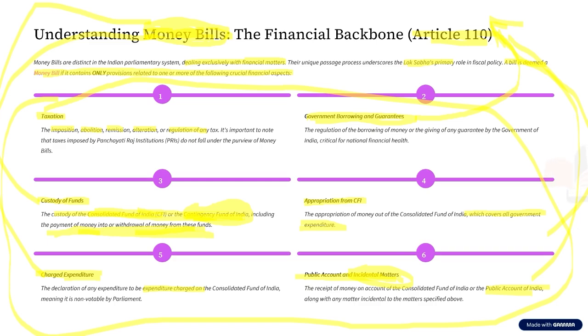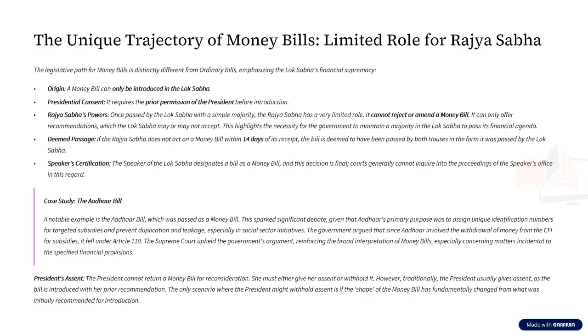Okay. Now, why is money bill so important? The reason is, as I told, money bill is different from ordinary bill in that it emphasizes the Lok Sabha's financial supremacy. Now, what do you mean when we say that it emphasizes Lok Sabha's financial supremacy? Number one, a money bill can only be introduced in the Lok Sabha.